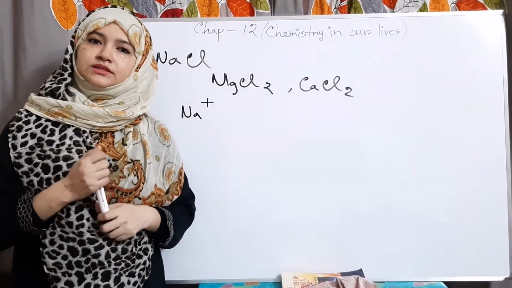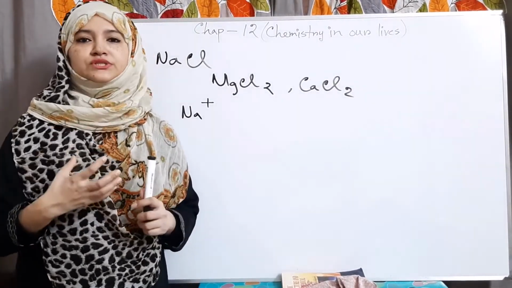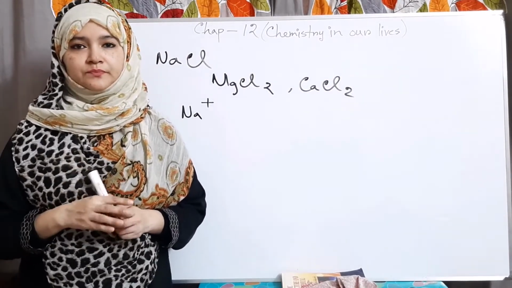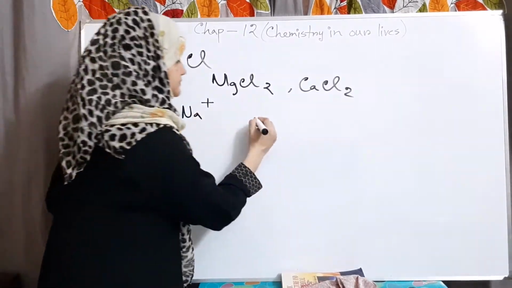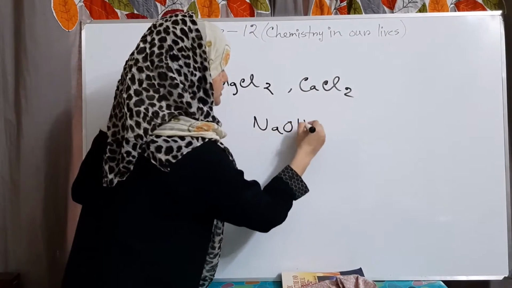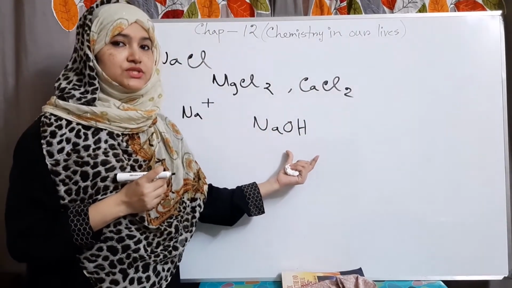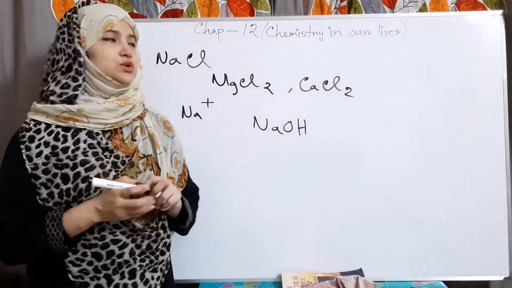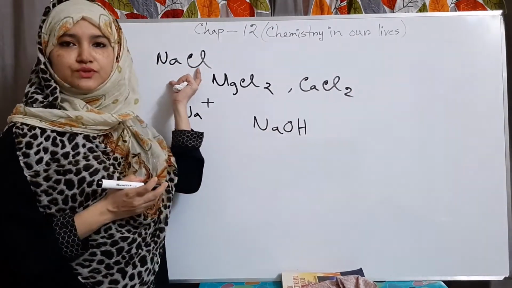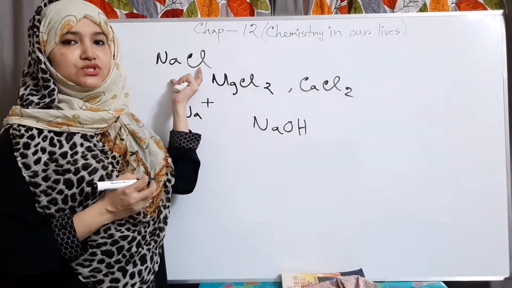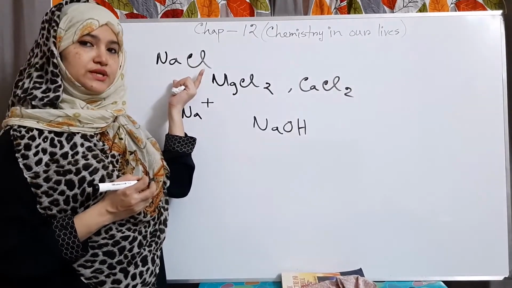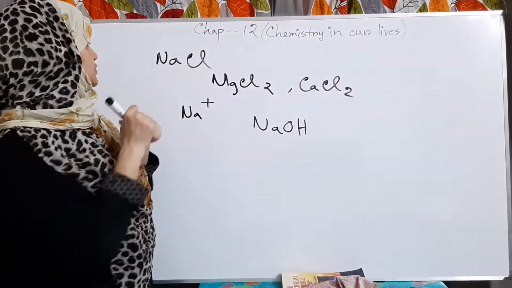Another use is as a very important raw material for industry: sodium hydroxide, that means pure sodium hydroxide or caustic soda. Caustic soda is prepared by using the saturated solution of sodium chloride, which is known as brine.